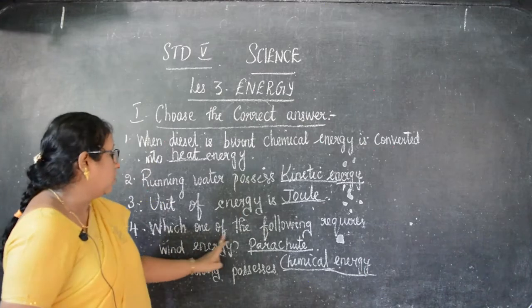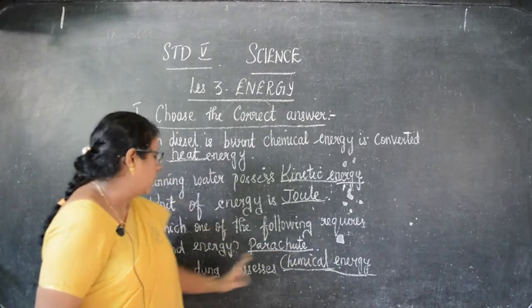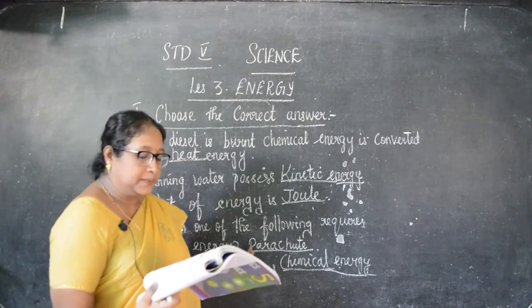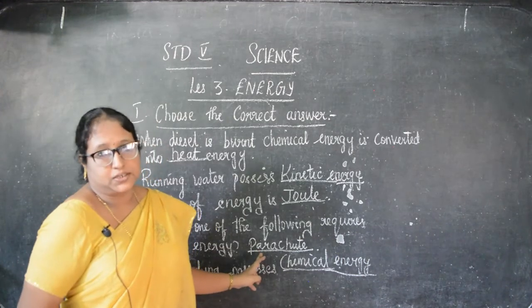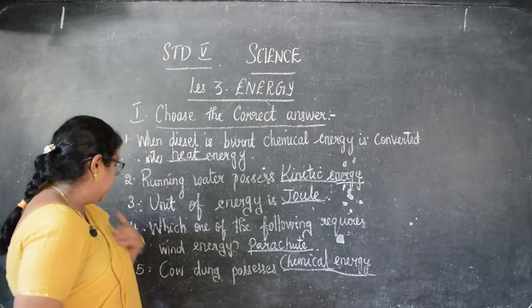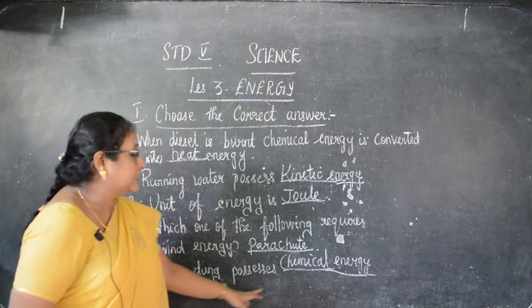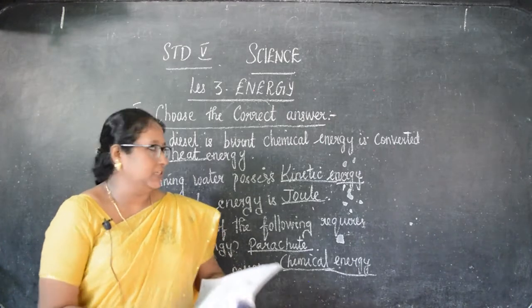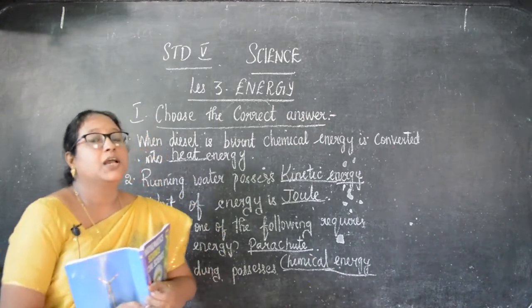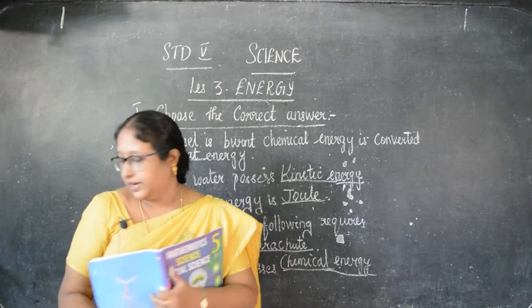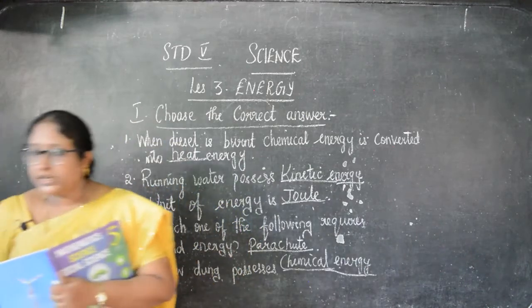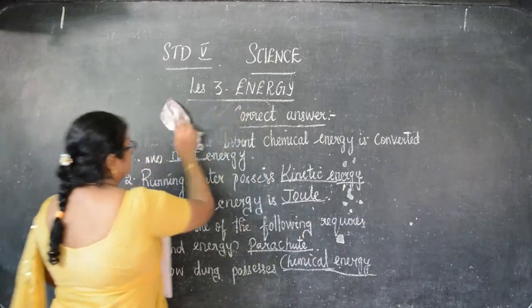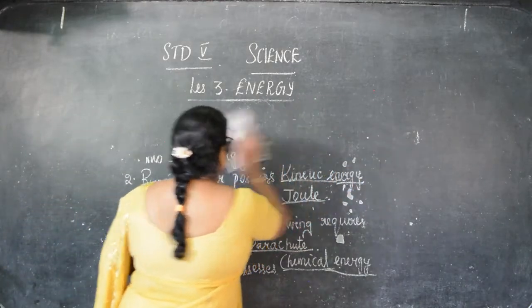Then which one of the following requires wind energy? That is C, parachute. Fifth one, cow dung possesses dash, that is B, chemical energy. So take down in your notebook, children, take down neatly and learn, okay? Whatever I am giving you, just take down in your notebook. So this is Roman number 1.